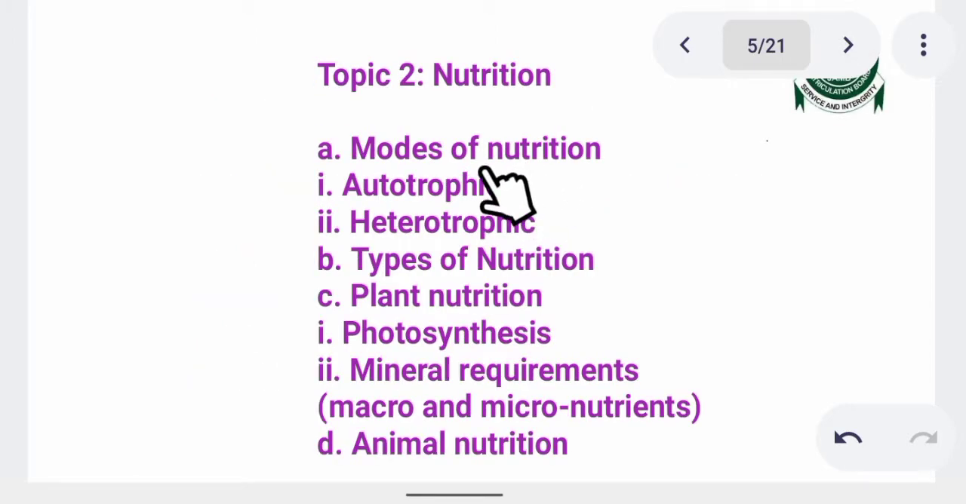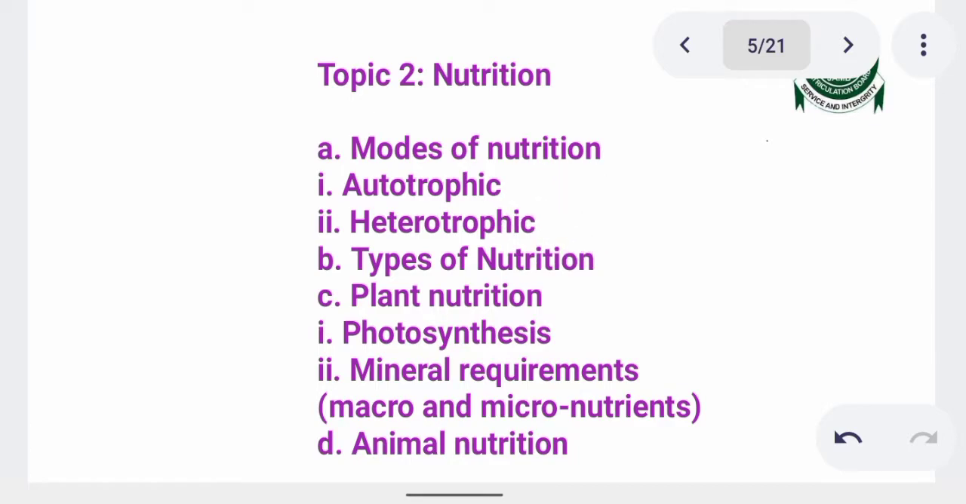Then when we move on, here is topic 2. This topic 2 is talking about nutrition. Nutrition literally means feeding. And we have different ways of feeding, which are known as modes of nutrition. One of them is autotrophic feeding, in which organisms manufacture their own food. For example, plants. By the process called photosynthesis, plants manufacture their food, making use of carbon dioxide and water in the presence of sunlight through chlorophyll. So that is an example of autotrophic feeding.